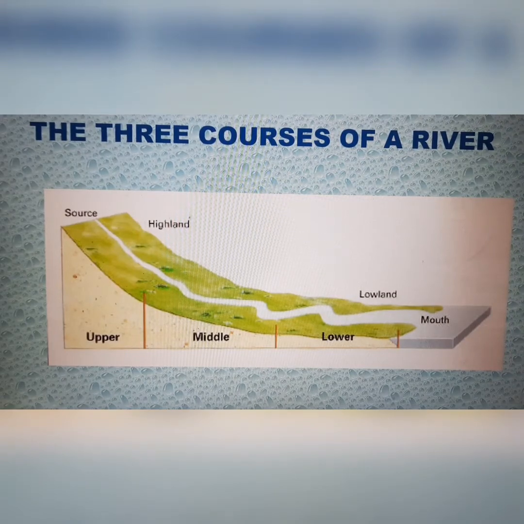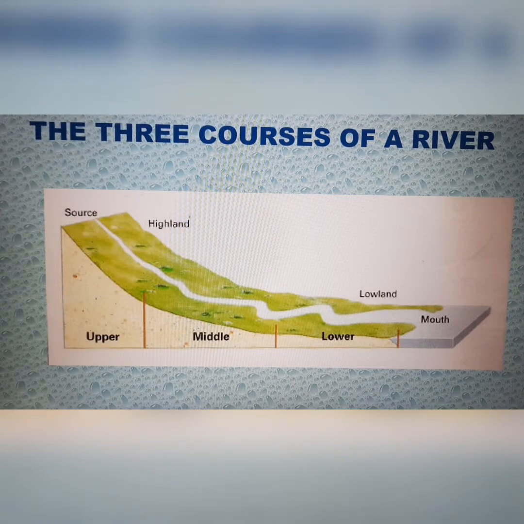The ideal river generally has three distinct courses. The upper course is the portion of the river where the river flows over a very steep slope. The source is where the river originates. The upper course is generally in a highland. The river therefore flows very swiftly, is narrow, and the main work of the river in the upper course is erosion. As the gradient or the slope becomes gentle, the river enters its middle course.